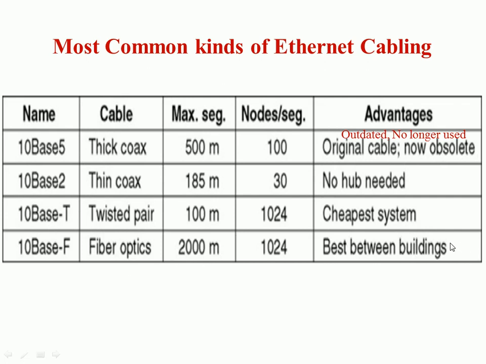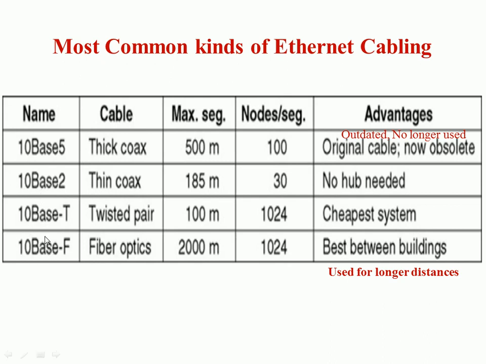But 10 base T is the cheapest system, okay, and 10 base F is used for longer distances. So whenever there are longer distances, we use 10 base F cable. And when we want a cheaper system, or we want cabling to be done with less cost, that time we use 10 base T cable. So this is what we have in Ethernet cabling. These are the common kinds of Ethernet cabling.